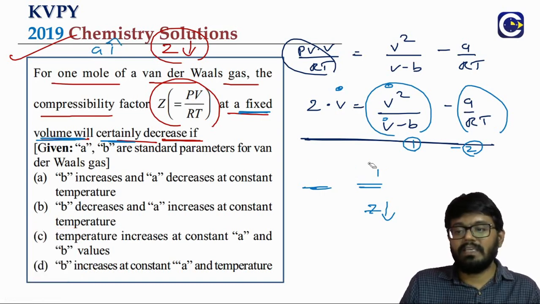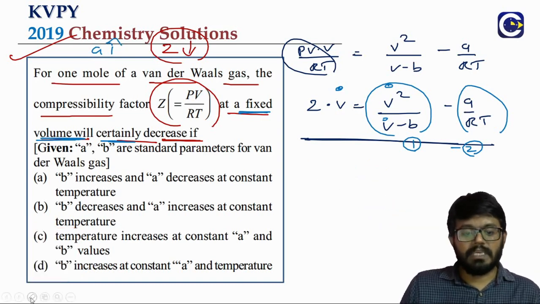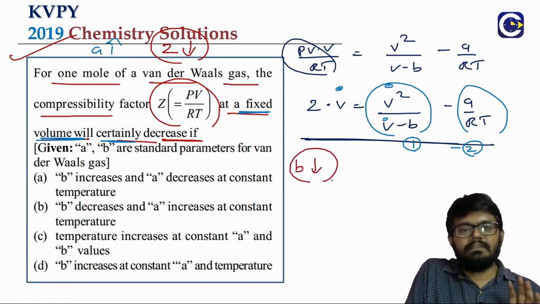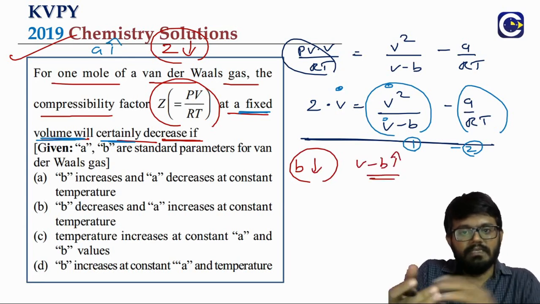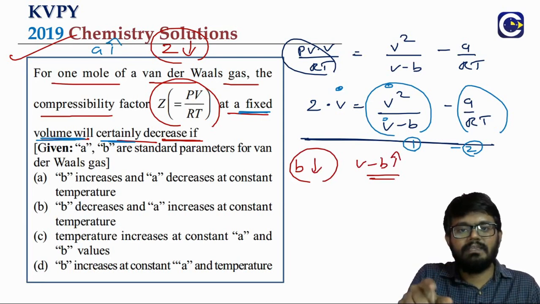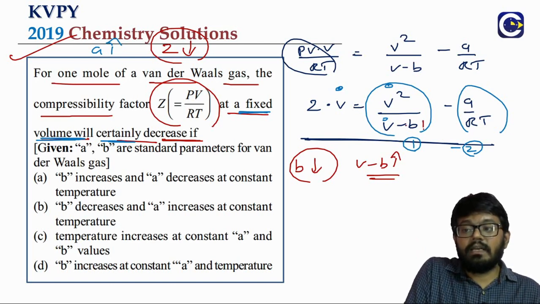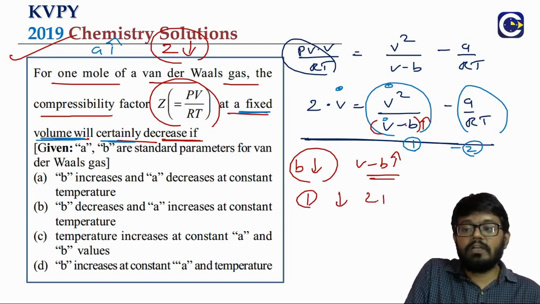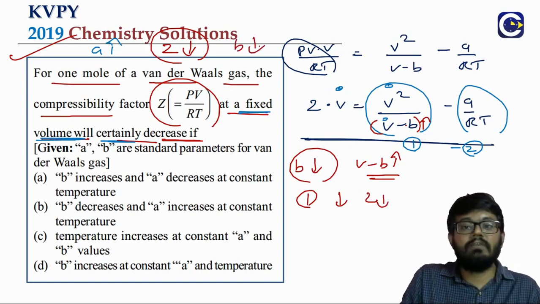That is the condition in terms of A. Now let us talk in terms of B. Where is B coming? B is coming in the first term, in the denominator. So if B is decreasing, look at the denominator: we are subtracting less value, so V minus B will increase. V minus B is in the denominator, so if it increases, the overall first term value will decrease. If the first term decreases, Z also has to decrease. So B decreasing will also contribute to the Z value decreasing.